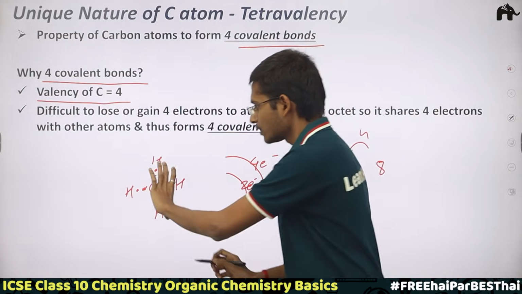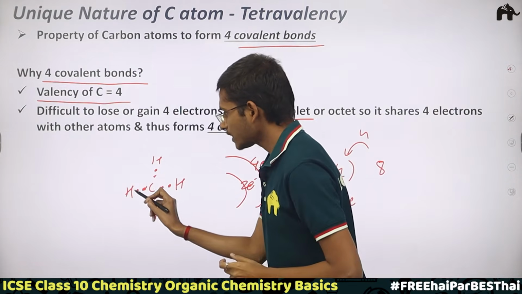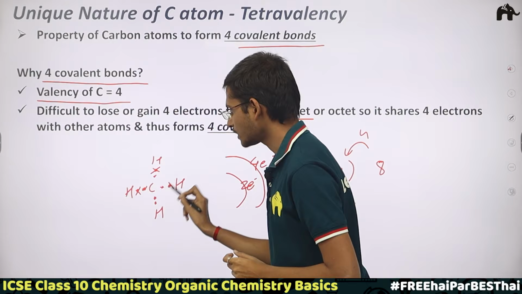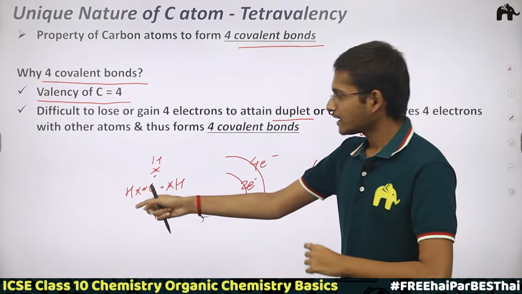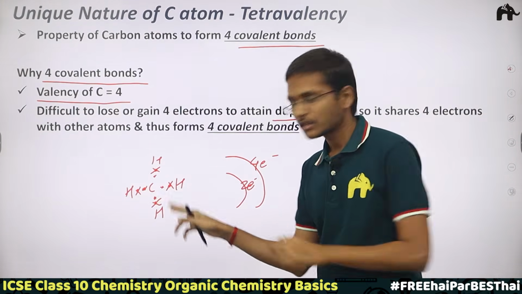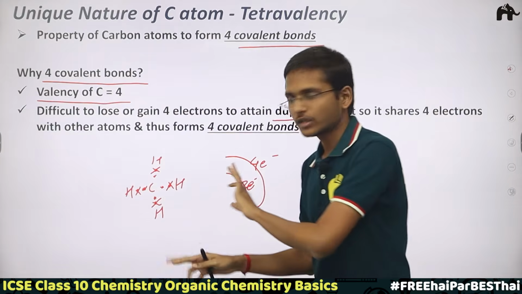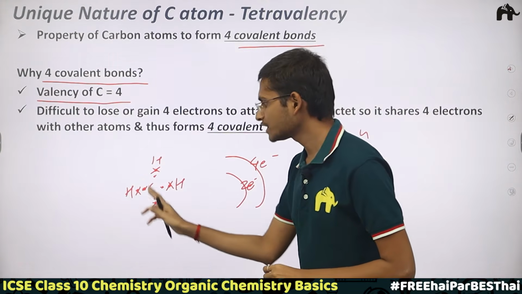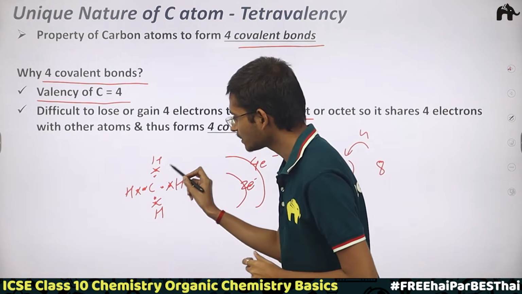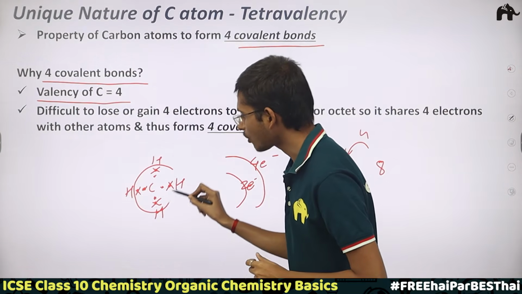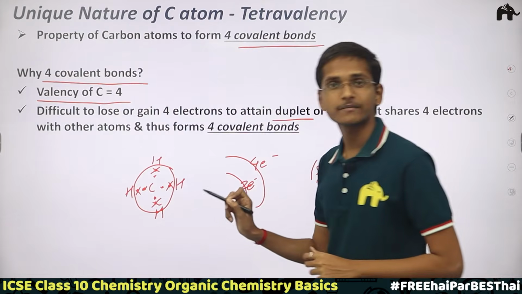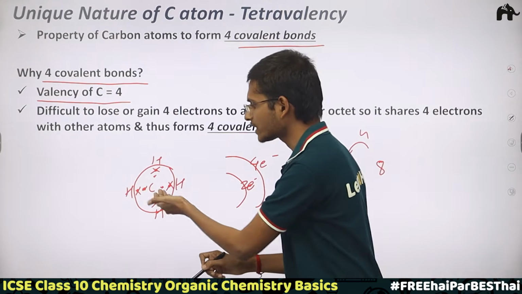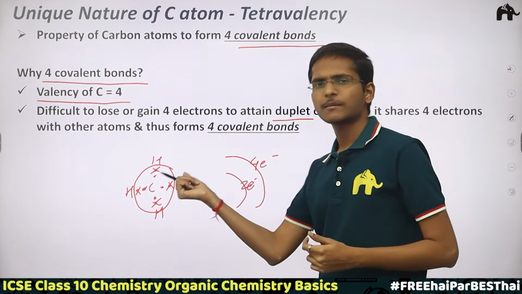So hydrogen's electrons are like this. I'm denoting them with a cross, and now it is sharing the electrons with carbon. Each hydrogen atom is sharing one electron, and carbon is sharing its 4 electrons. So what is happening here? In turn, carbon is attaining its octet, 1 2 3 4 5 6 7 8, and meanwhile hydrogen is also attaining its duplet, but no need to worry about the hydrogen's duplet.